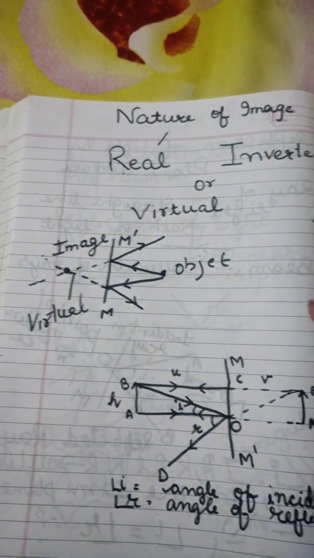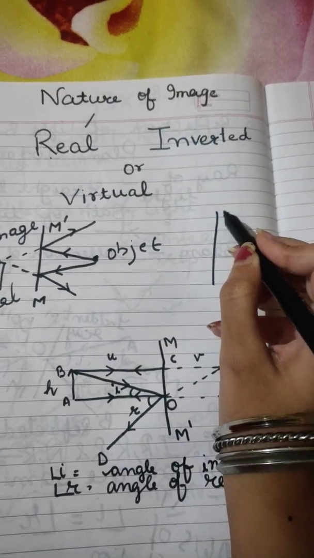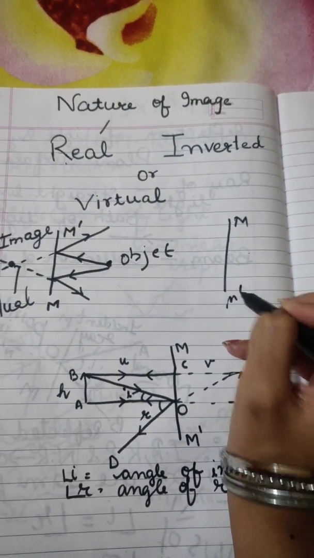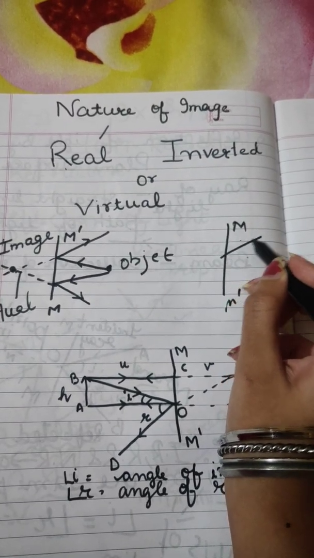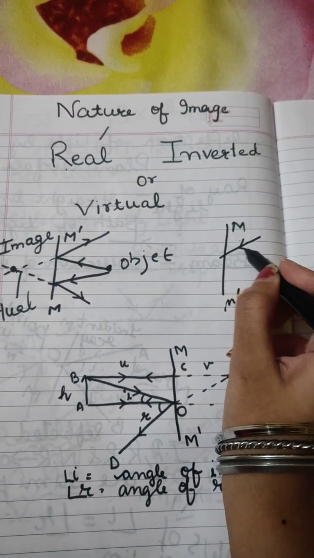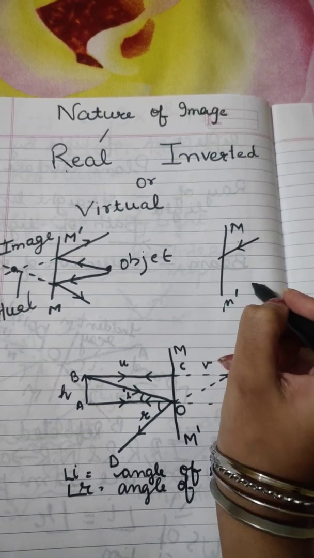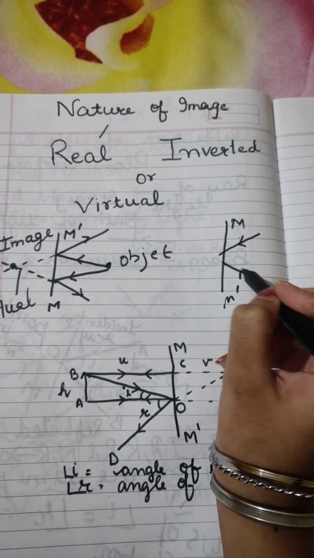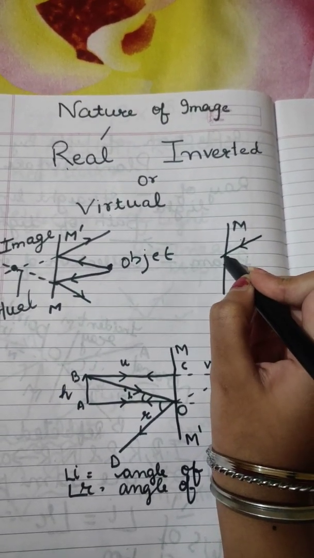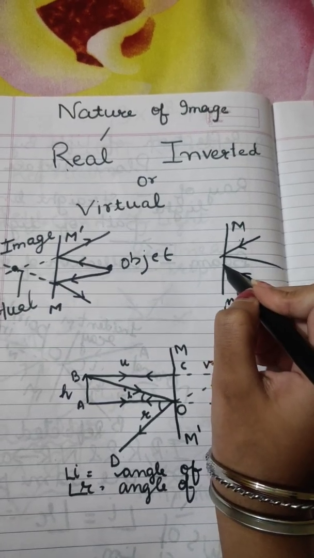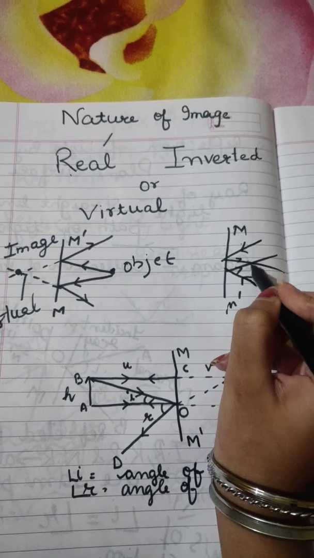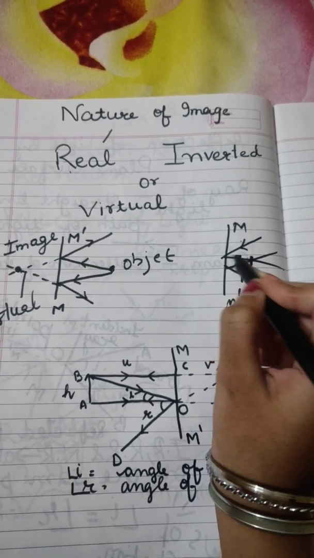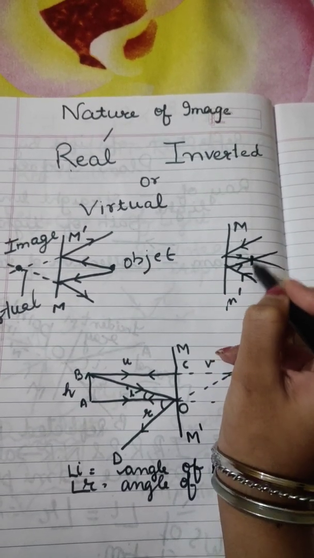Now if my rays would have intersected right here, then I would have said that it was a real image. For example, if this is my mirror, and I've got a ray of light from some source, and from here as well I'm getting a ray of light, and these rays of light are reflecting back. Did I find a point where after reflection my rays get intersected?